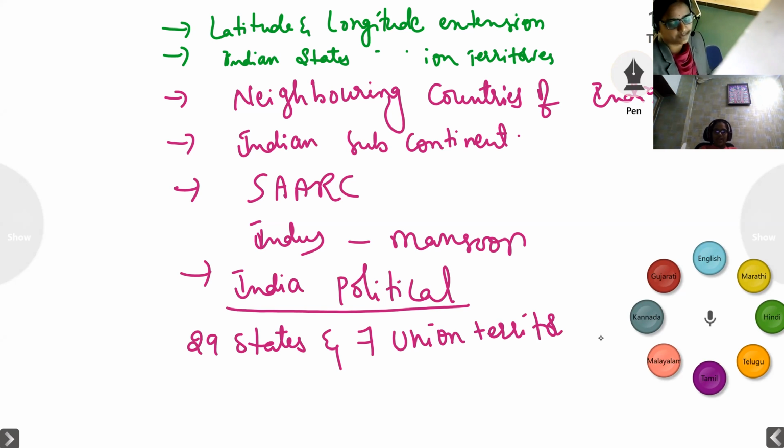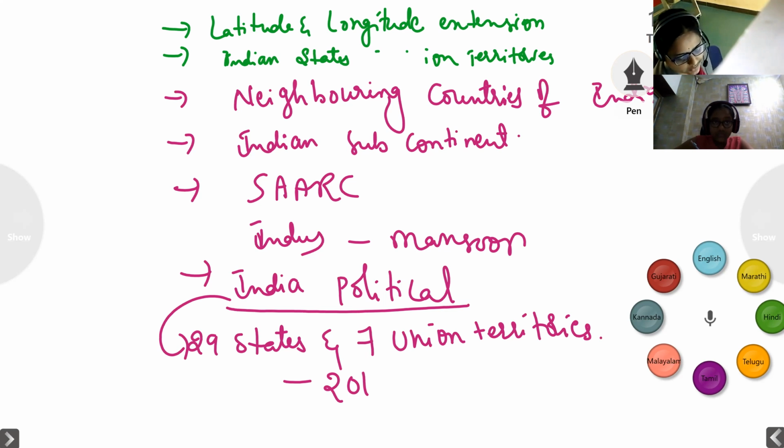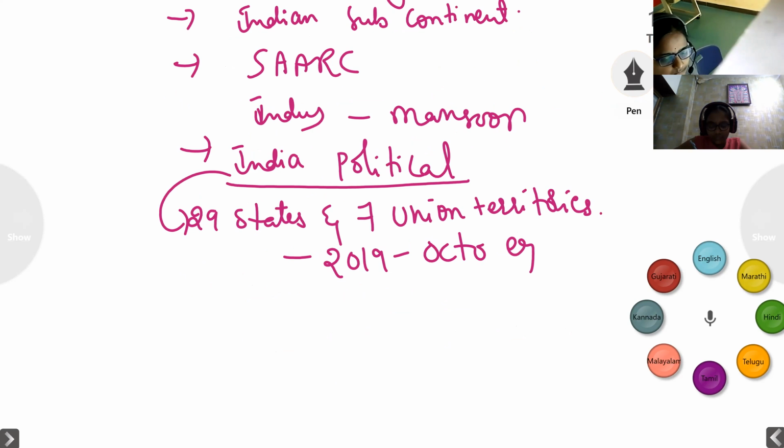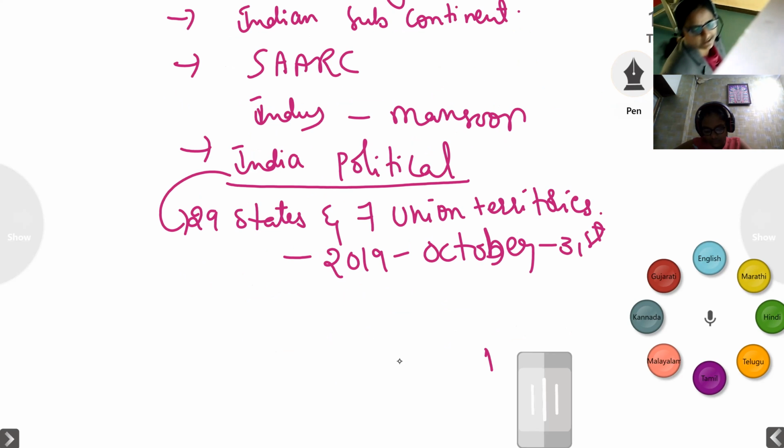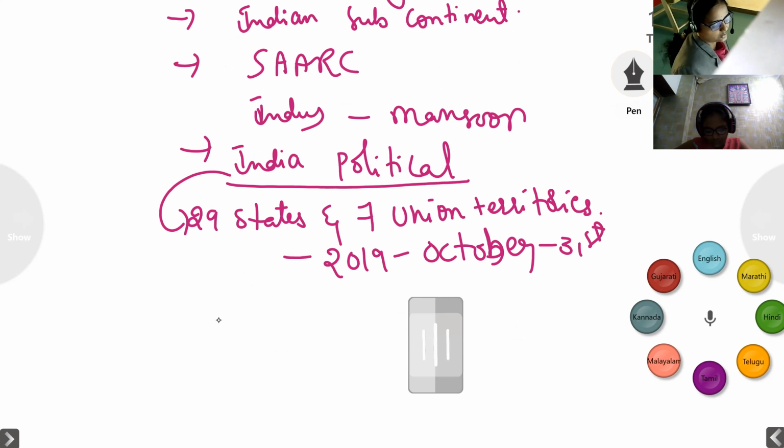India has been divided into 29 states and 7 union territories before 2019, October 31st. Okay, so what happened on October 31st?